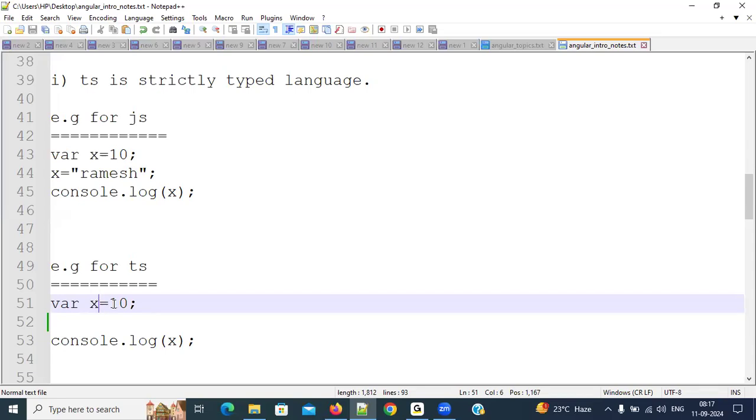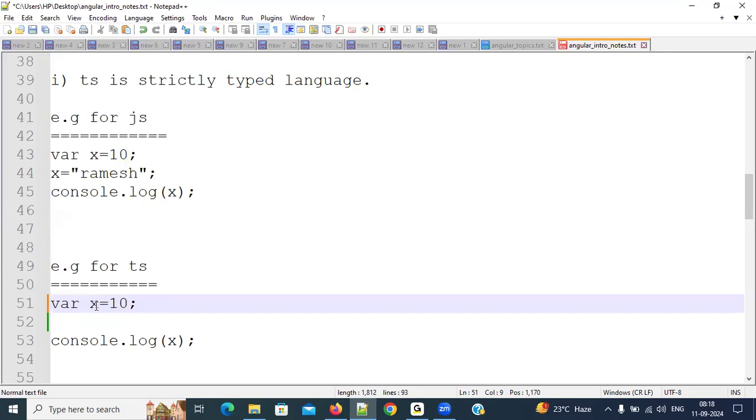So what is the first value here? 10. What type of data is this 10? Number only. In TypeScript we have a data type called number. It will accept decimal numbers also, like 10.787, or else normal numbers. But the data type is number.